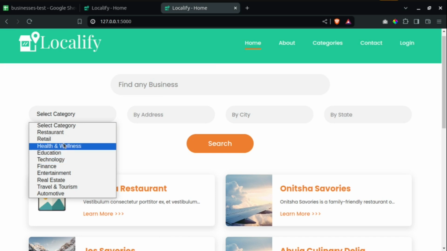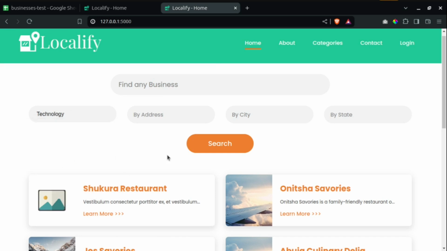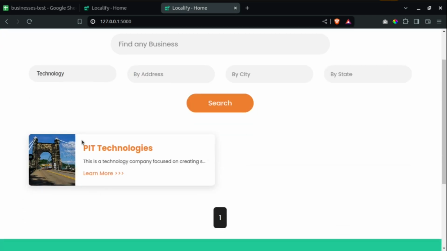So I might search using some of the categories over here. For example, if I go to technology and I search, this is the only business that I have entered into the system that is under the category of technology.